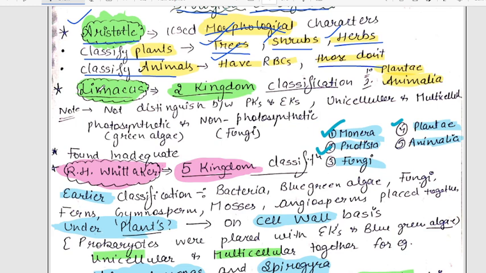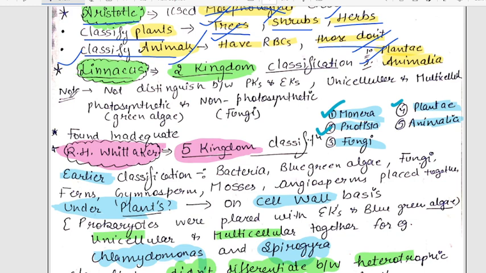Next is Linnaeus. What did Linnaeus do? He gave the two kingdom classification. One is Plantae, another is Animalia. And here a point should be noted: these features are not distinguished on the basis of prokaryotes and eukaryotes.